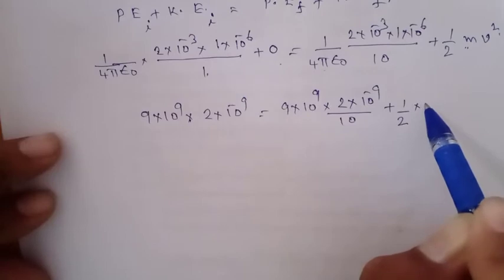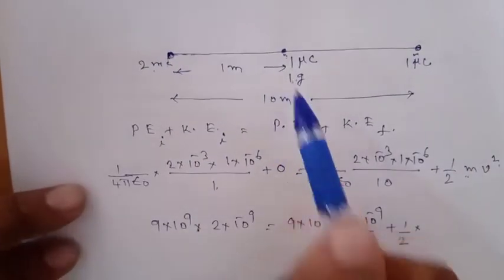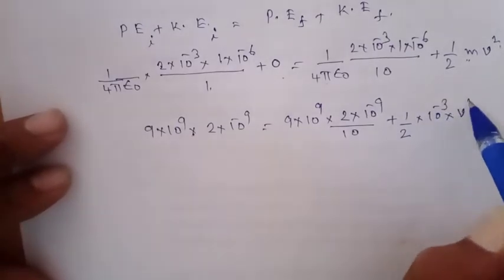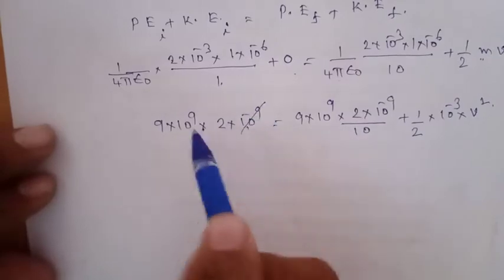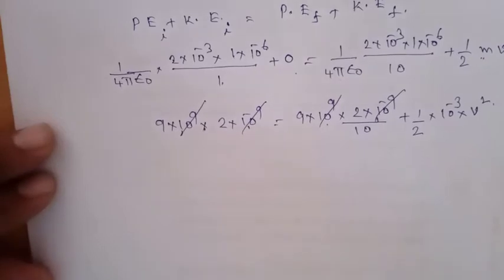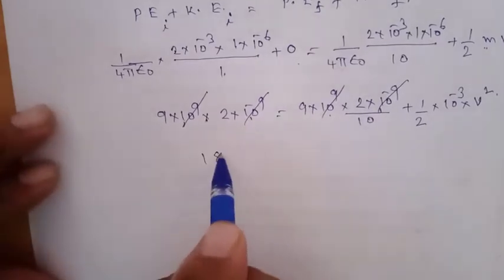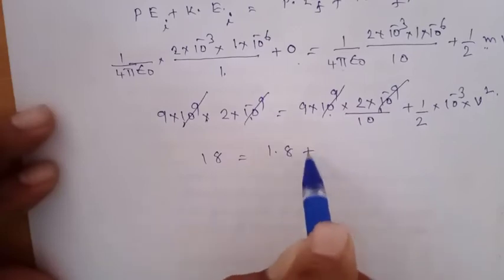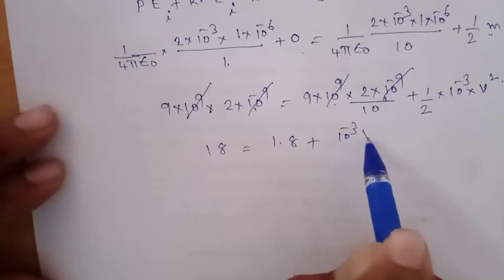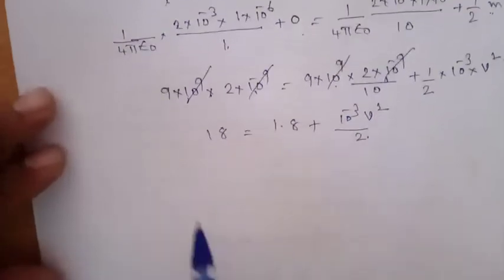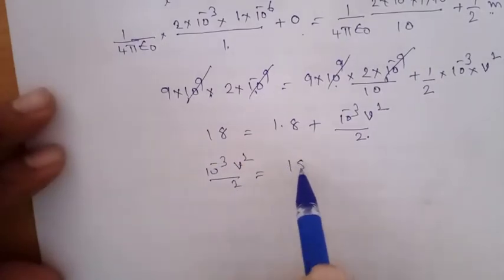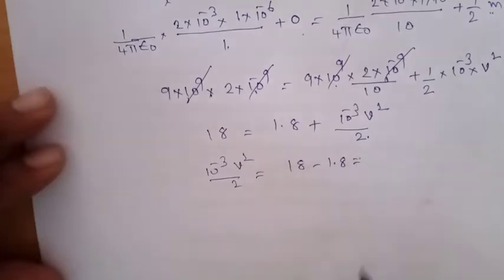They gave the mass as 1 gram, which means 10 power minus 3 kg, into V square. 10 power 9 and 10 power minus 9 will cancel. Here this is 18, and here this value is 1.8, and 10 power minus 3 V square by 2. So 10 power minus 3 V square by 2 means 18 minus 1.8.